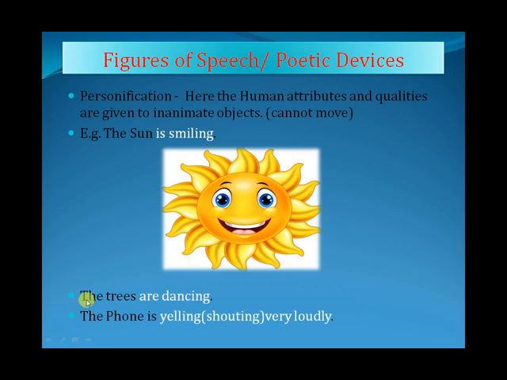The next example, the trees are dancing. Both trees and humans are living objects, but trees cannot move, which can be seen with the eyes. So the trees are dancing, and this human attribute is given to the tree. The phone is yelling, that is shouting very loudly. So the attribute of shouting or yelling is given to the phone.